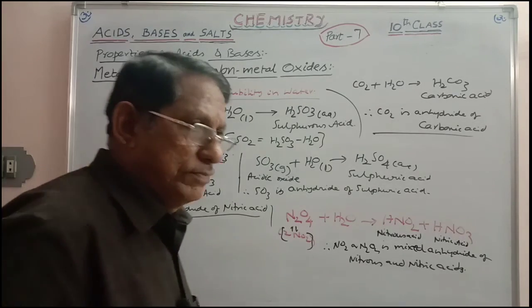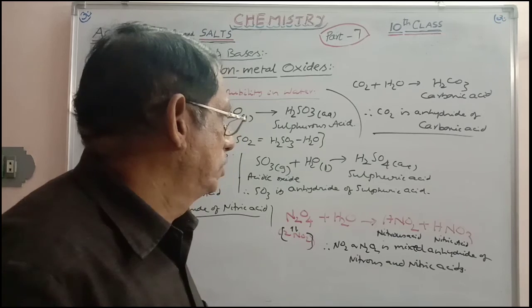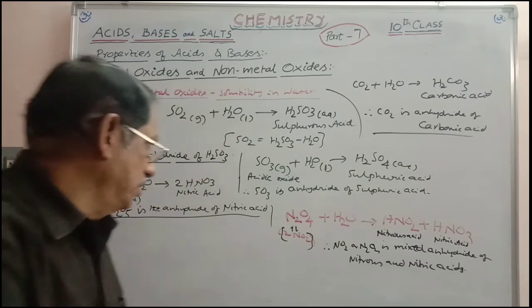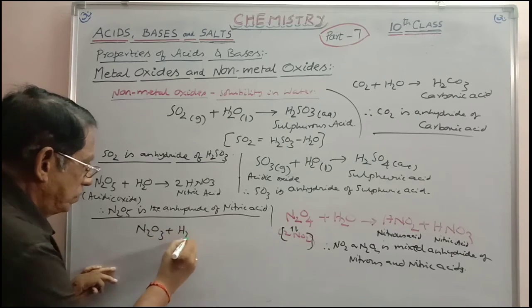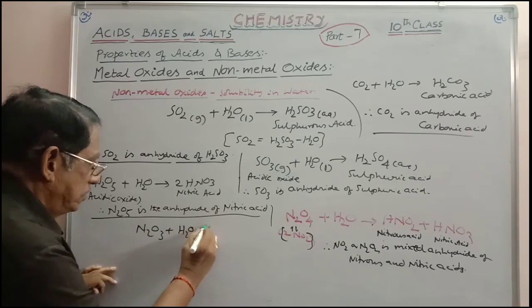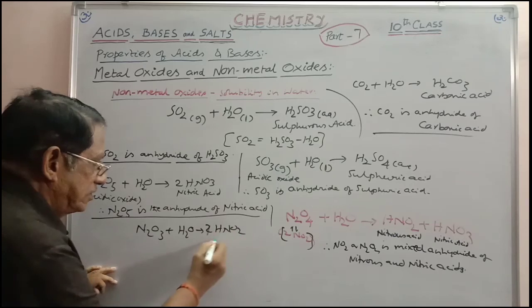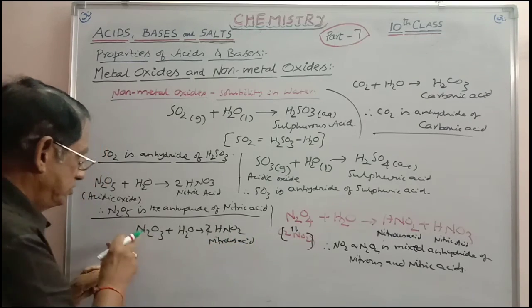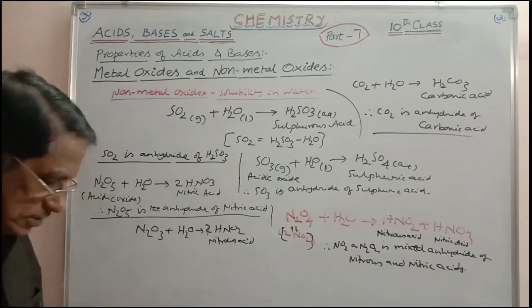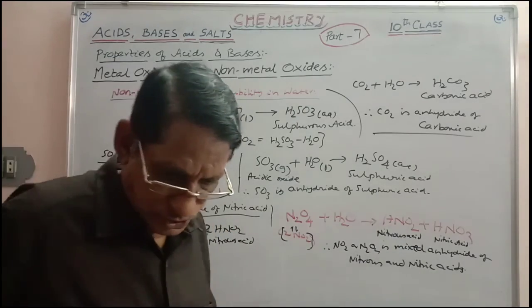You can take P2O5, and phosphoric acid is obtained. Similarly, N2O3 you can take here. For example, N2O3 plus H2O, you will get 2HNO2, nitrous acid. And therefore N2O3 is called the anhydride of nitrous acid. In this way you can take a lot of examples.